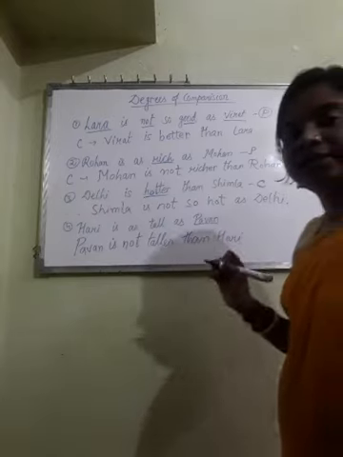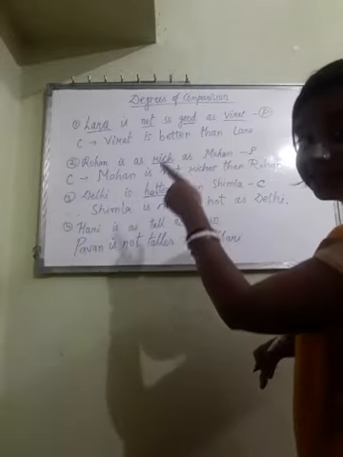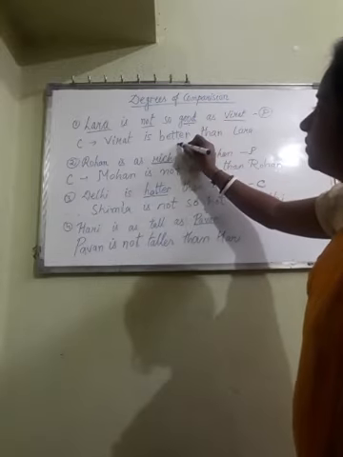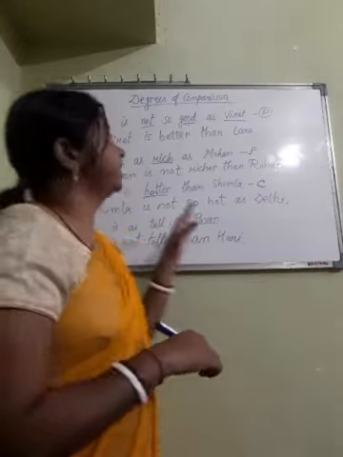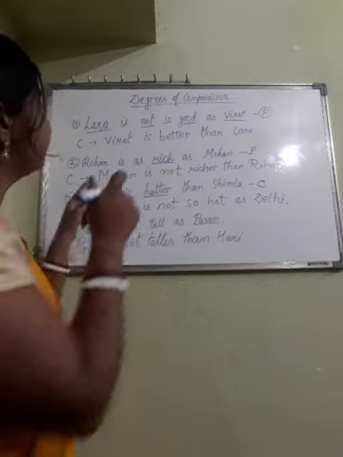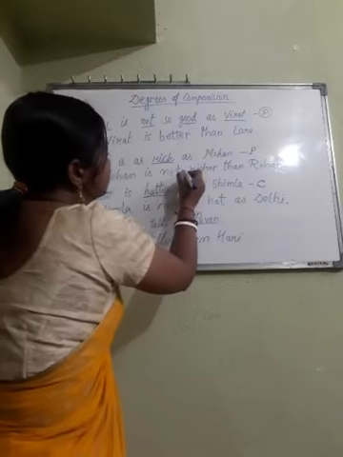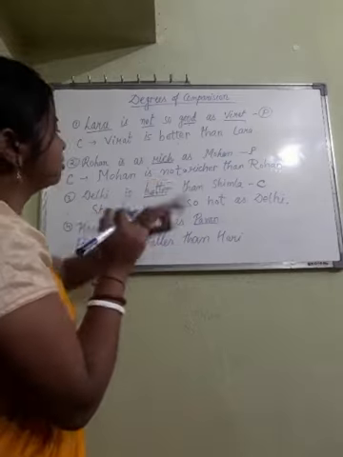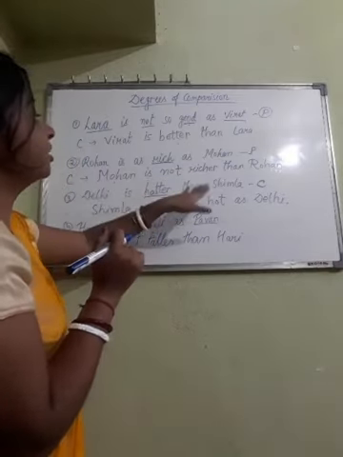Okay. Now let's read out these answers. The first question, Lara is not so good as Virat. Answer is Virat is better than Lara. Here good is positive degree. We are changing into comparative, so we have used better here. Now the next one is Rohan is as rich as Mohan. Answer will be Mohan is not so rich. Oh, sorry. Richer. My mistake. Mohan is not richer than Rohan.